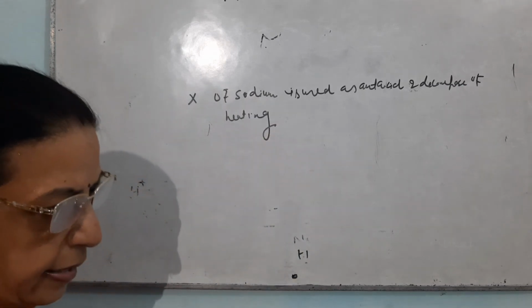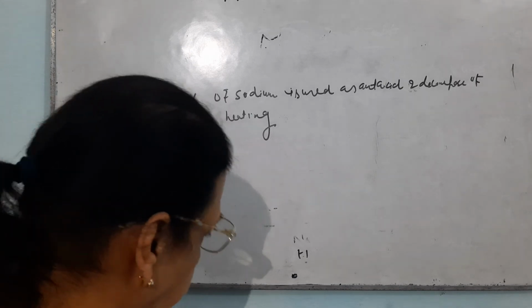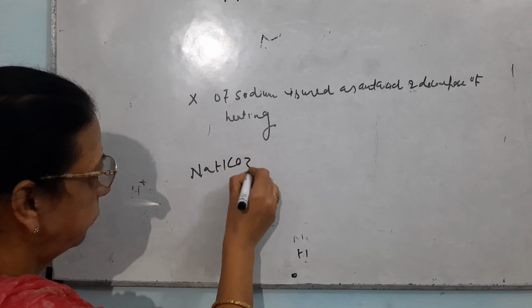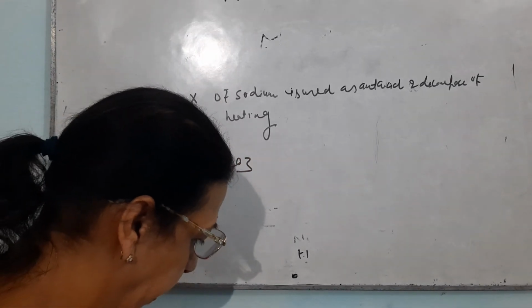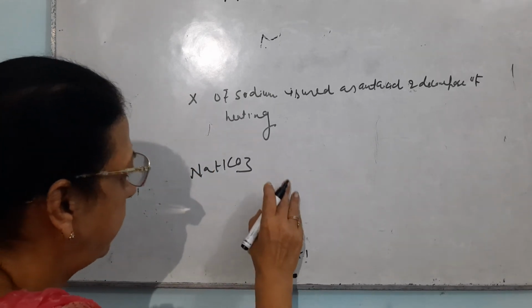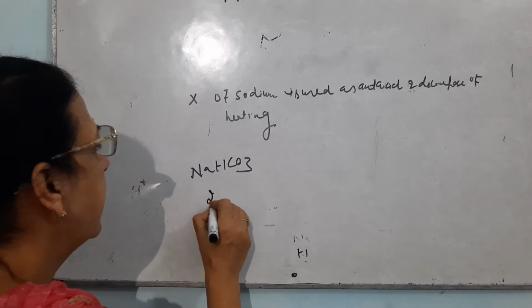This came this year in 2019, so that is why I am discussing it. It is sodium hydrogen carbonate, which is used as an antacid. Now, write the chemical equation for the preparation of X. That I will discuss, but it is a reaction.